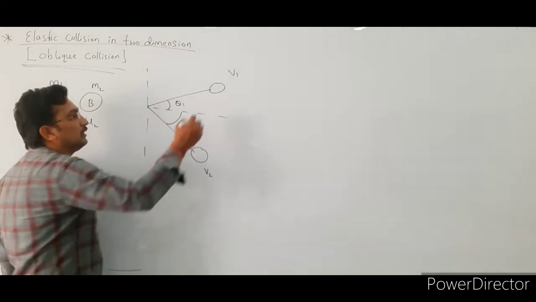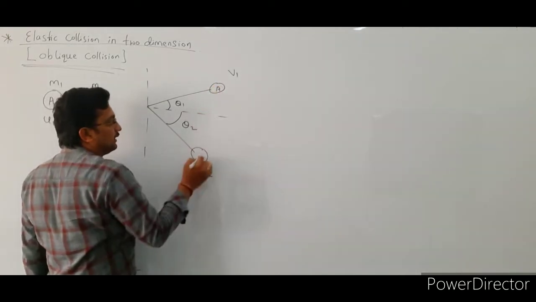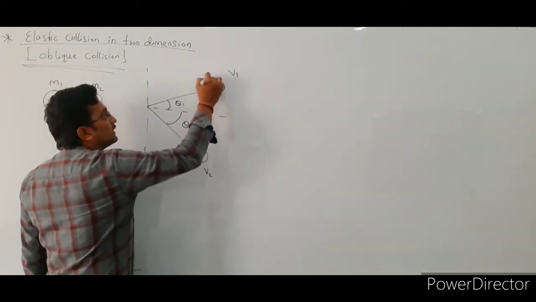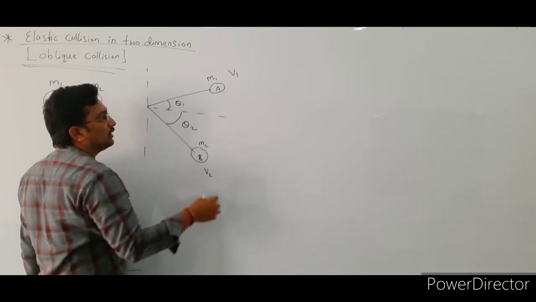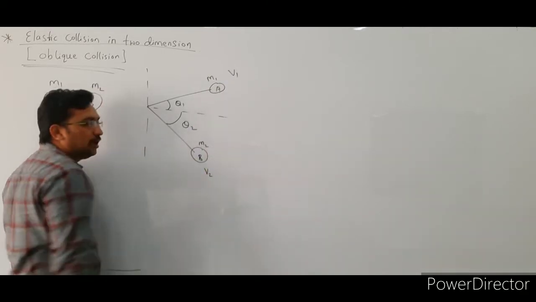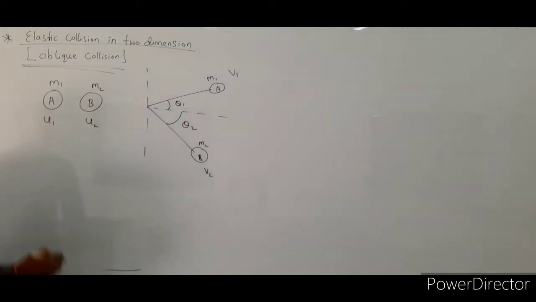This is the first particle and this is the second particle, with masses m1 and m2, moving with velocities v1 and v2. First, we are going to apply the law of conservation of linear momentum.